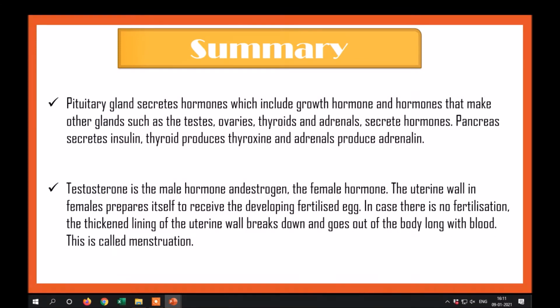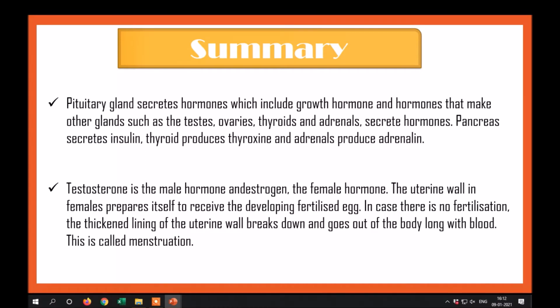Pituitary gland secretes hormones which include growth hormone and hormones that make other glands such as the testes, ovaries, thyroid and adrenal secrete hormones. Pancreas secretes insulin, thyroid produces thyroxine, and adrenals produces adrenaline. Testosterone is the male hormone, and estrogen the female hormone.